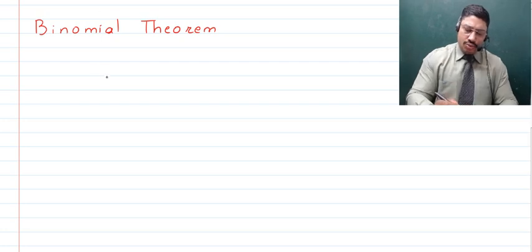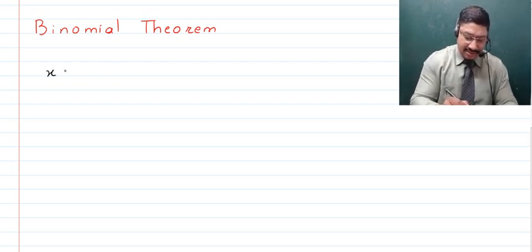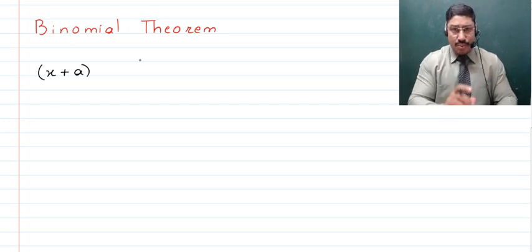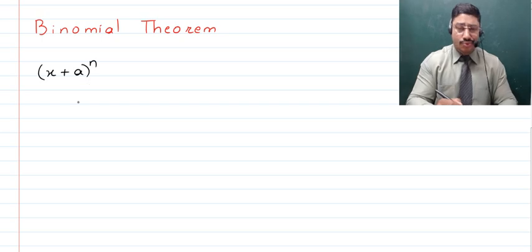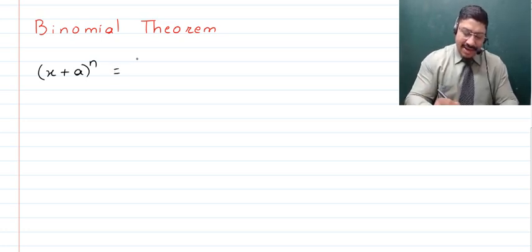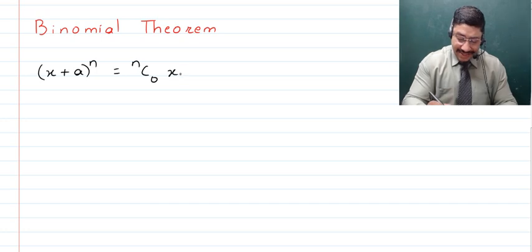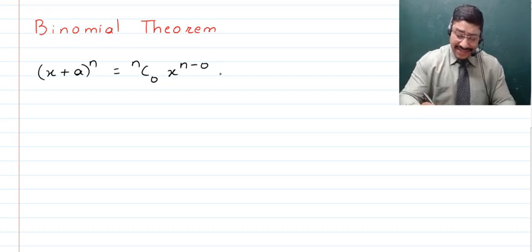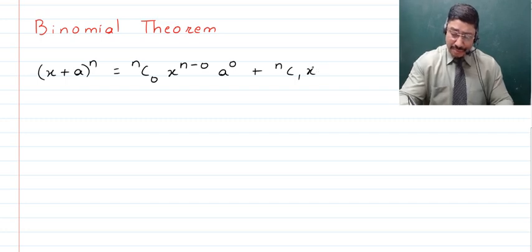Okay, so getting back to what the binomial theorem is, if you have some x plus a, which is the conventional binomial, raised to n, where n is a positive integer like 7, 17, 23, anything, we write it as nC0, a binomial coefficient, times x raised to the power n minus 0, times the second term a raised to the power 0, plus nC1 times x raised to the power n minus 1 times a raised to the power 1.